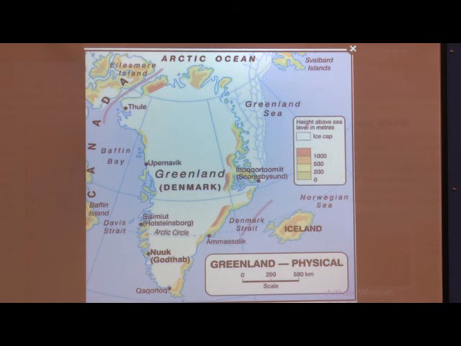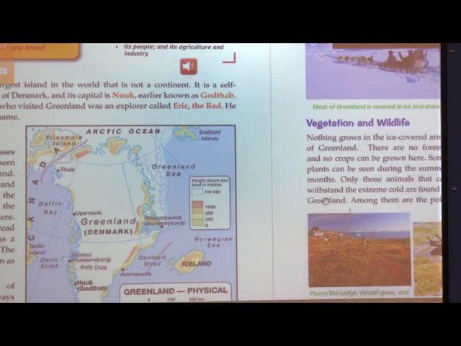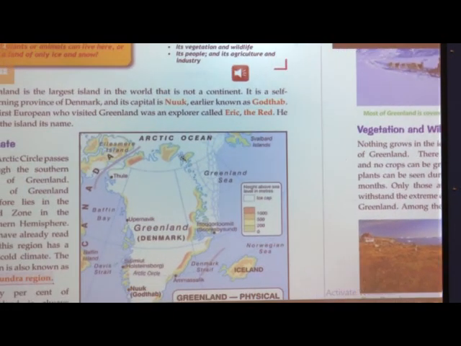Now, we will move ahead to the vegetation and wildlife. Till here, did you all understand? I will just repeat once again.